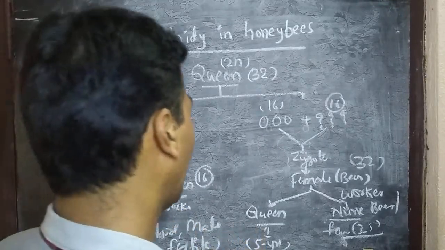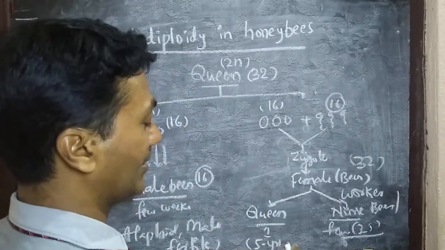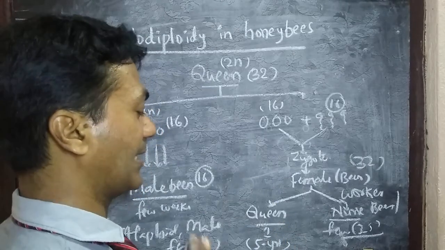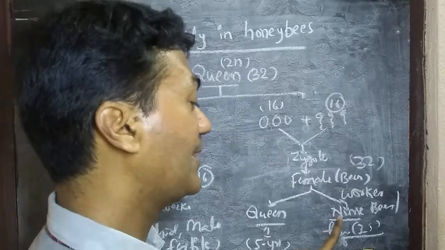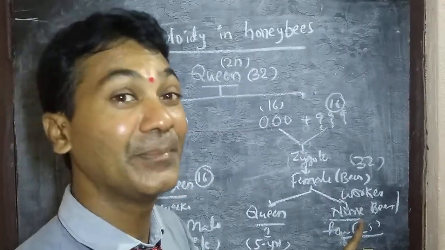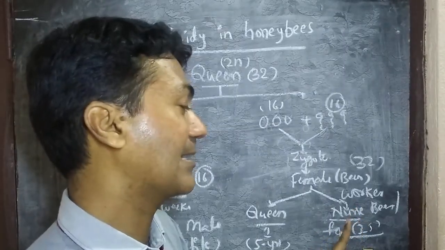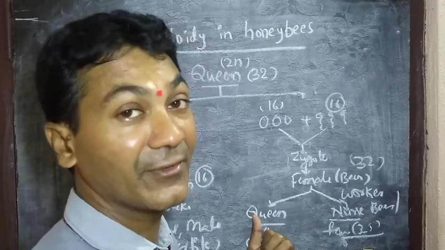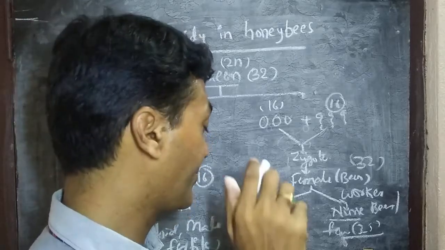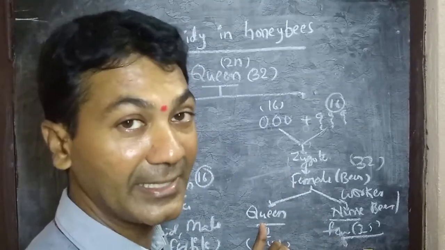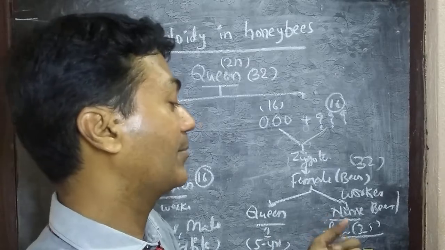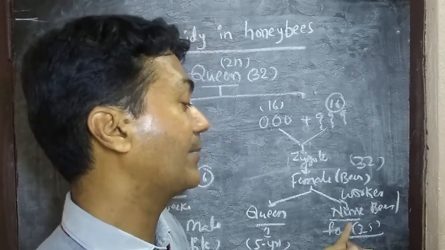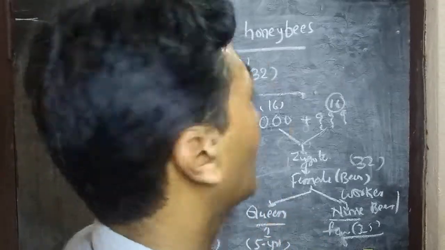Clear? Then queen bees. A female fertile bee is known as the queen. And female sterile bees are known as nurse bees or worker bees. See the difference. The queen bee definition is: a female fertile bee is known as the queen. Female sterile, because they are not able to produce any gamete. So that's sterile. Sterile female bees are known as nurse bees. This is haplodiploidy in honeybees. Thank you.